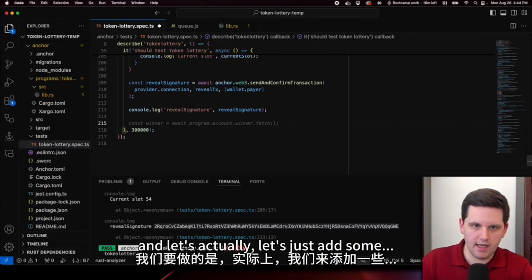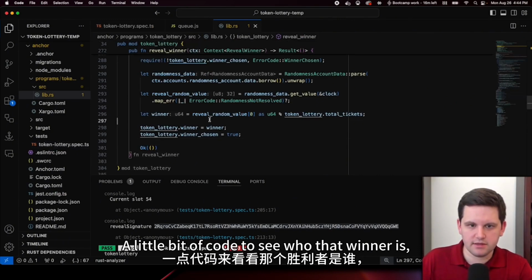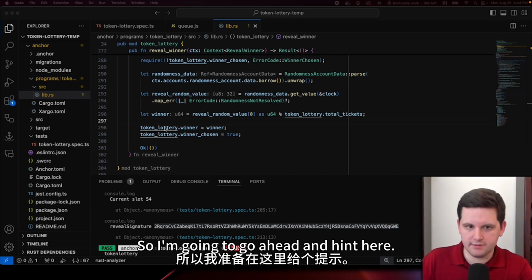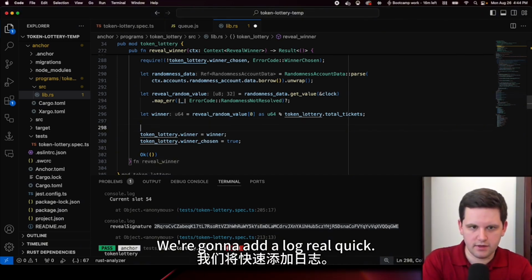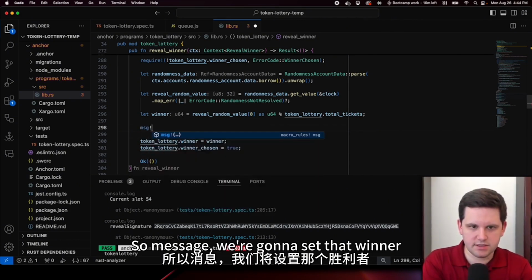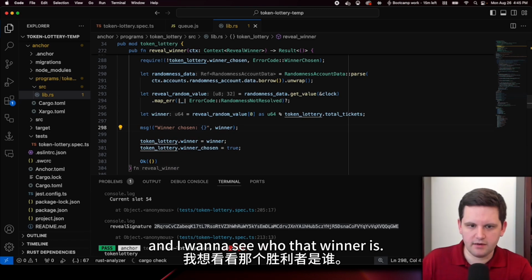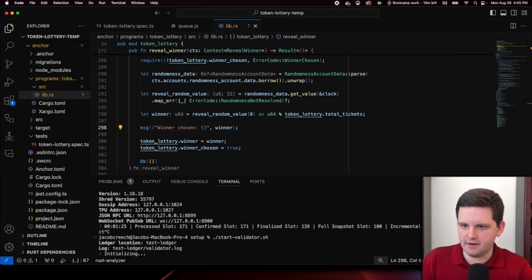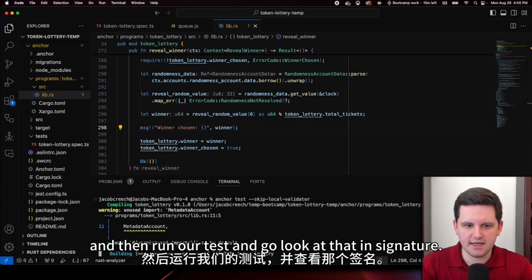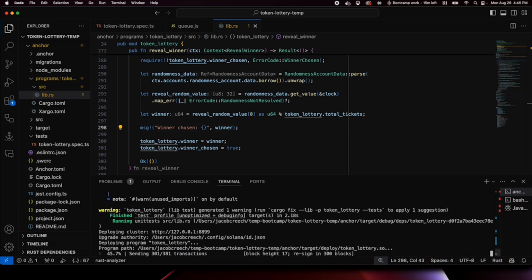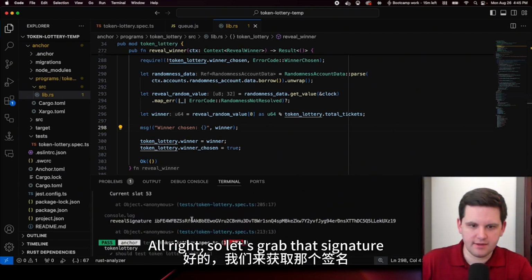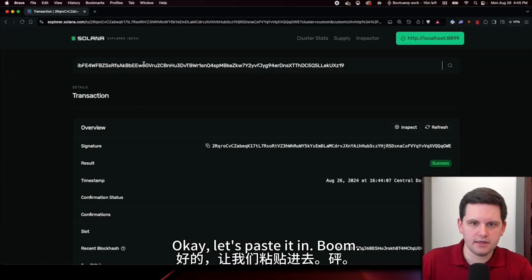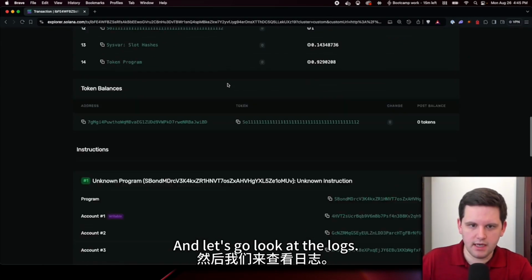So we have a winner, and let's add a little bit of code to see who that winner is. Otherwise, we won't be able to see who actually won. So I'm going to go ahead and in here, we're going to add a log real quick. So message, we're going to set that winner, and I want to see who that winner is. So let's kill the local validator again, restart it, and then run our test and go look at that signature. All right, so let's grab that signature that we just created and paste it in, boom. And let's go look at the logs.